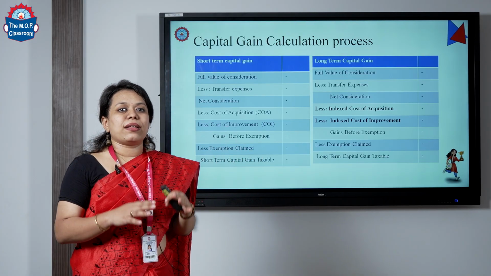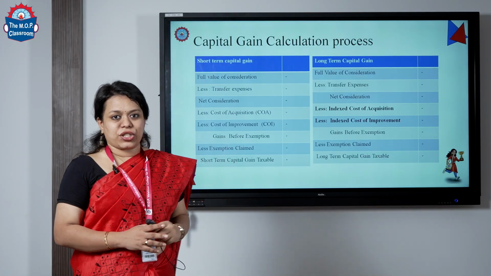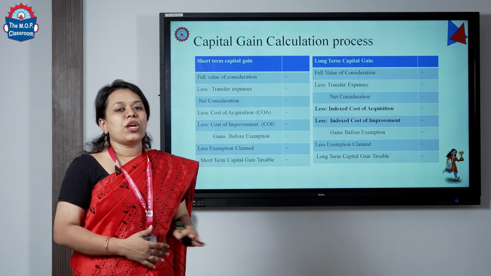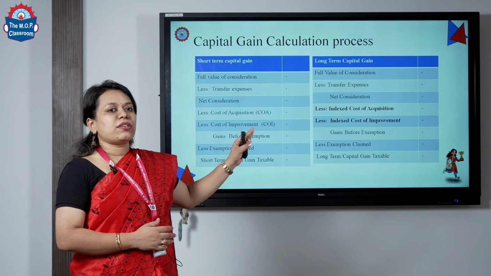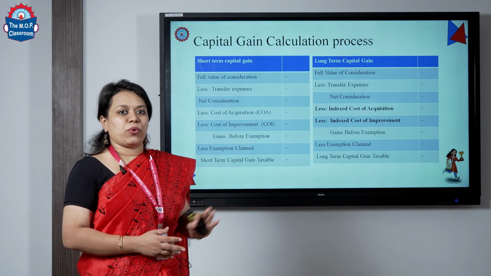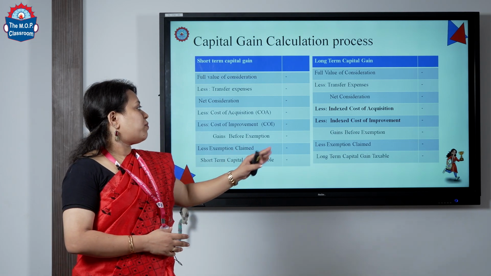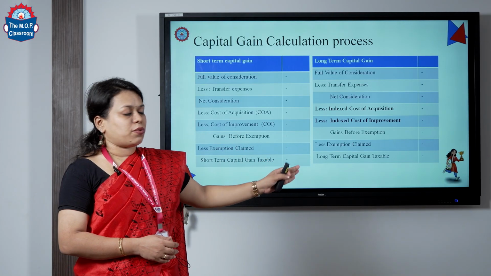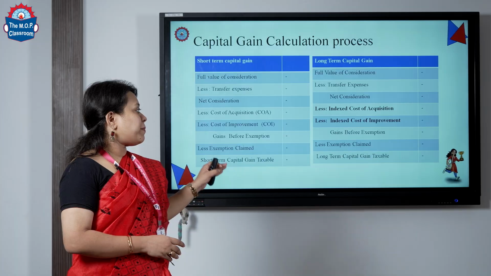To understand the current market price, we have indexation. We will find the indexed cost of acquisition using certain formulas which we will see later. So, indexed cost of acquisition and indexed cost of improvement, and after that you will get your gains before exemption, less exemptions claimed, that is section 54, and finally you will get your taxable long term capital gain.